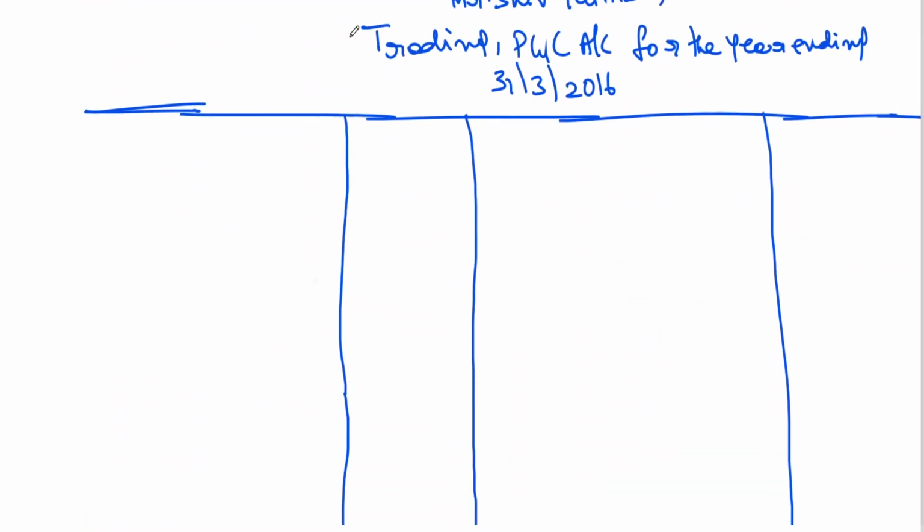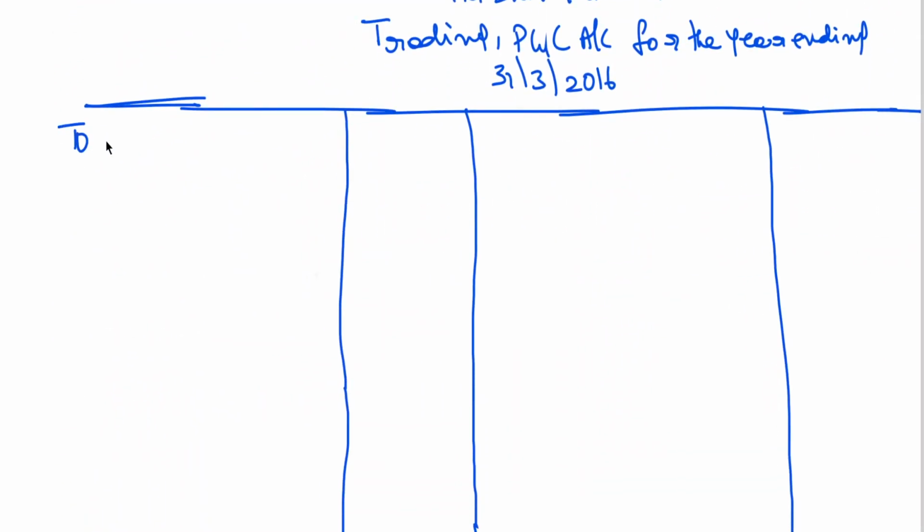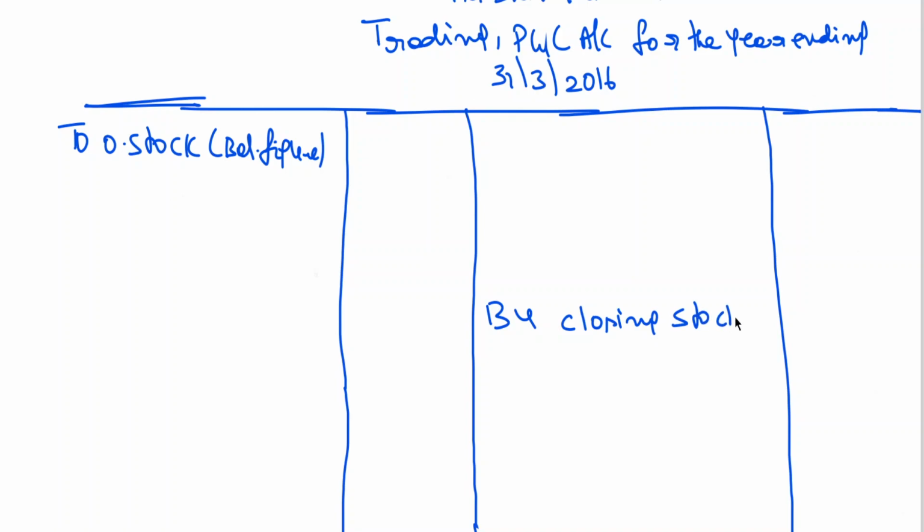And in trading account, I should write opening stock, some balancing figure, my closing stock, 40,000.